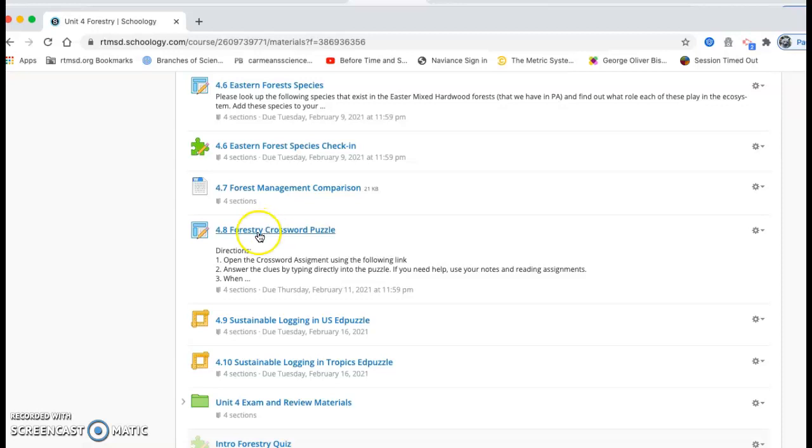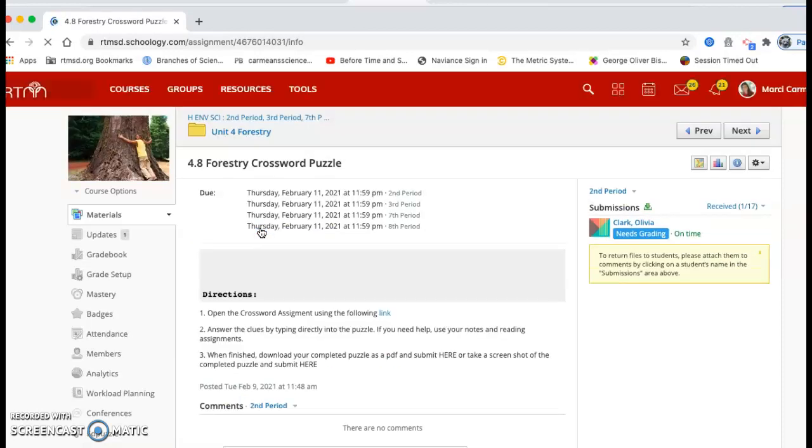So the first thing is 4.8 Forestry Crossword Puzzle. This is a crossword puzzle assignment, and you can use it as a review. My recommendation is to use your concept maps once they're completed in order to get this done, so you're working forward and not backwards.